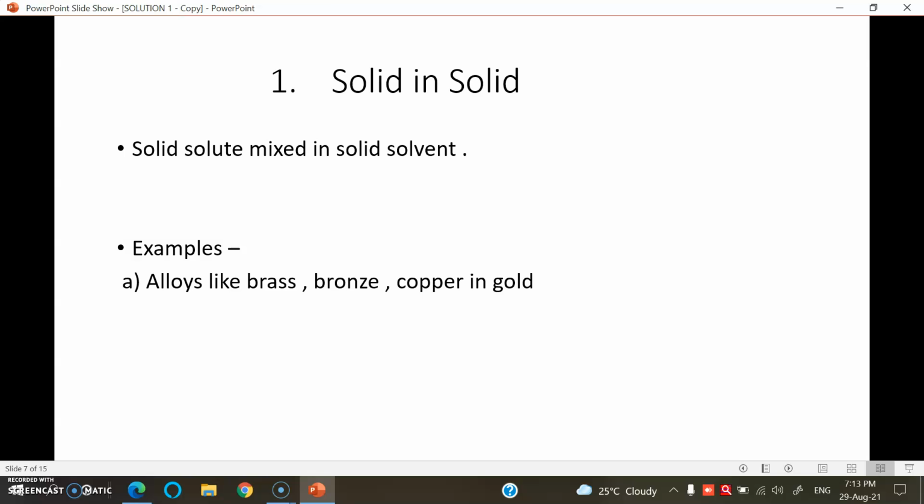One solid is completely mixed in solid solvent forming a homogeneous mixture, that is solid in solid.